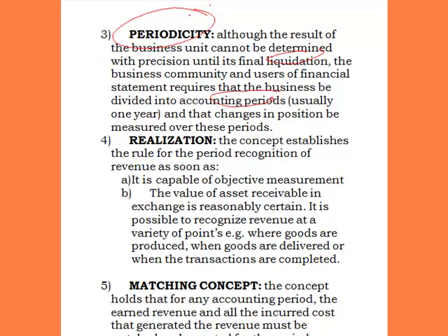Now, periodicity is just saying that the life of the business should be divided into accounting periods. It means that you should divide the business into periods, during which changes in position are determined.